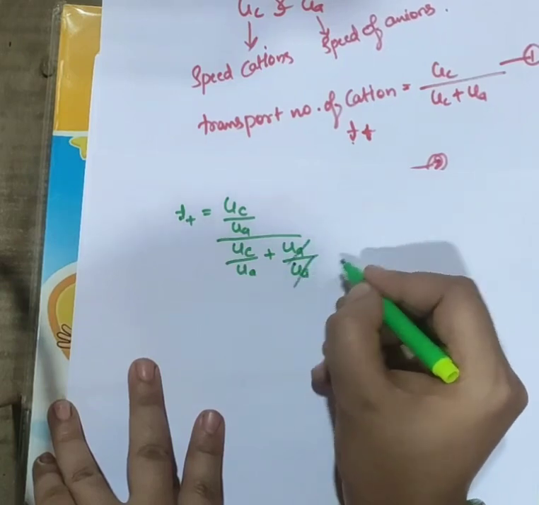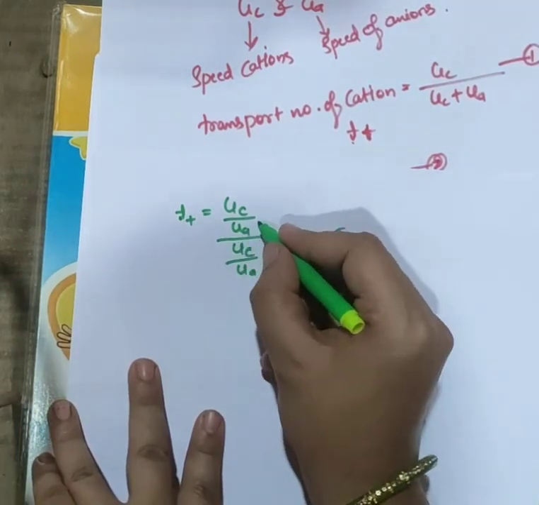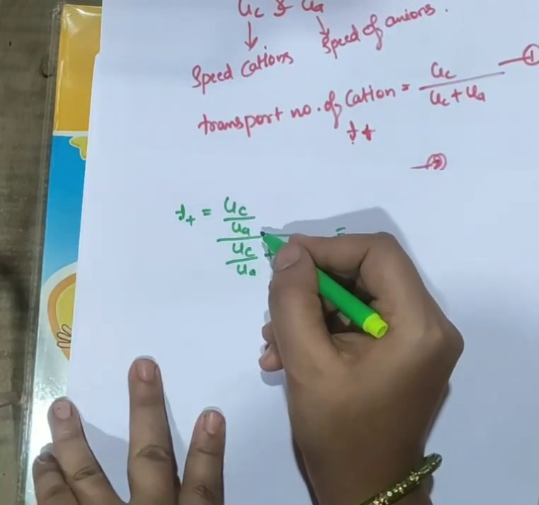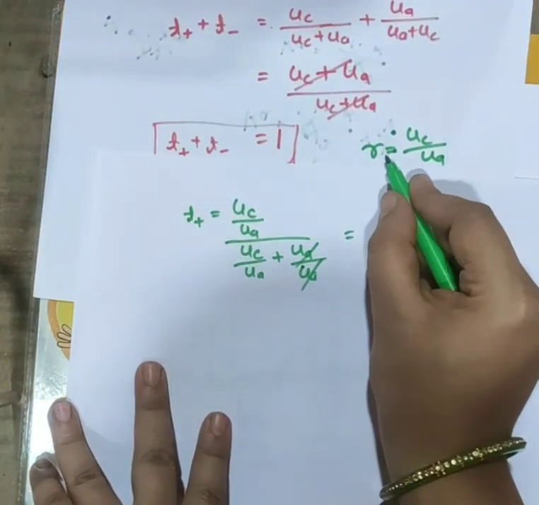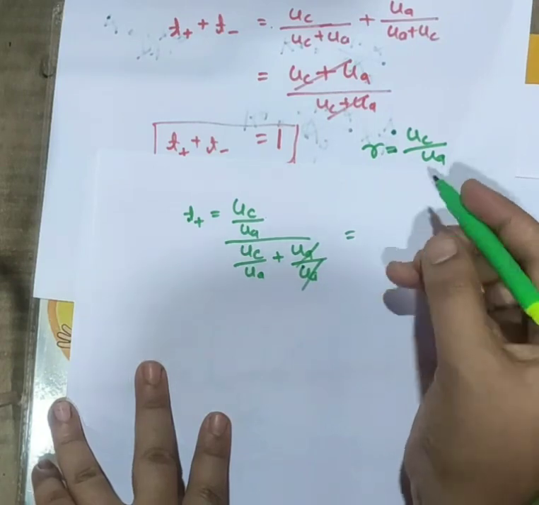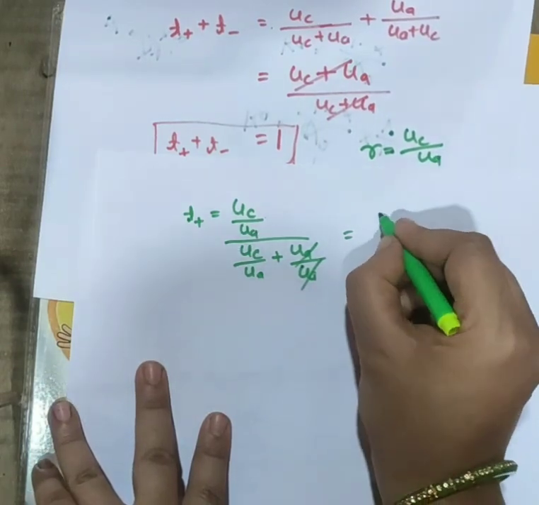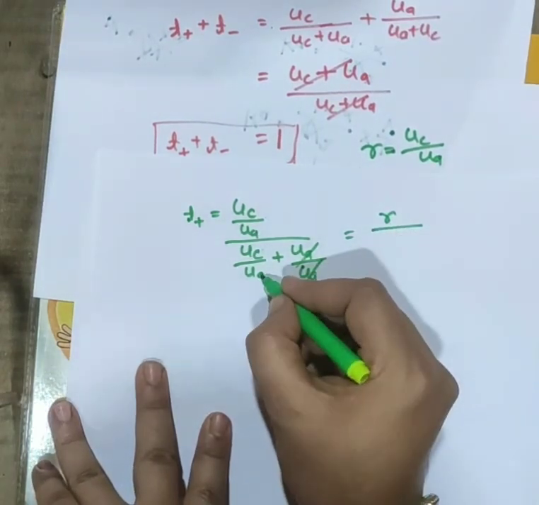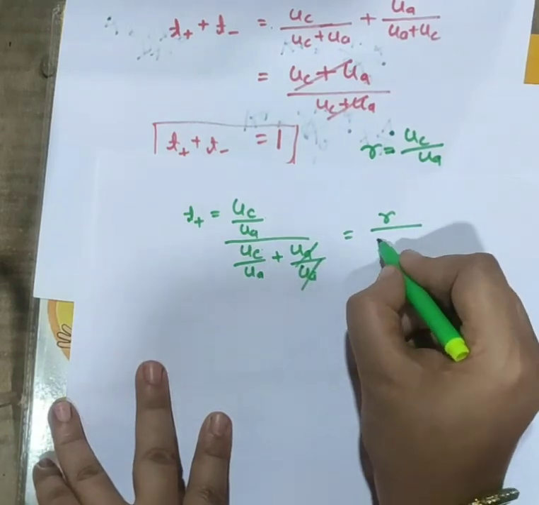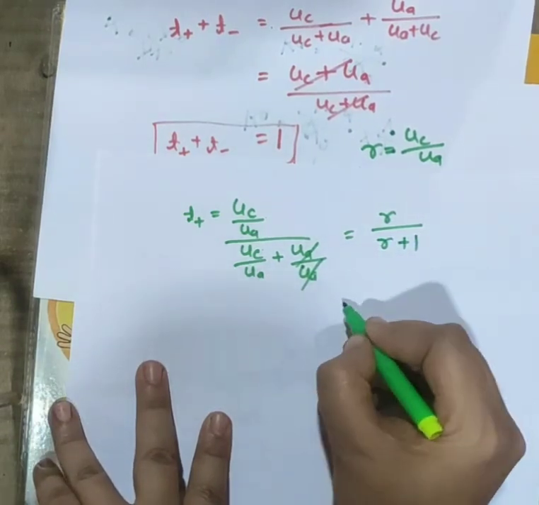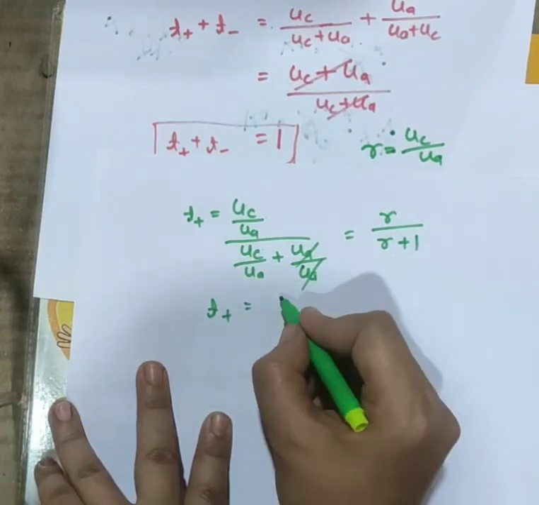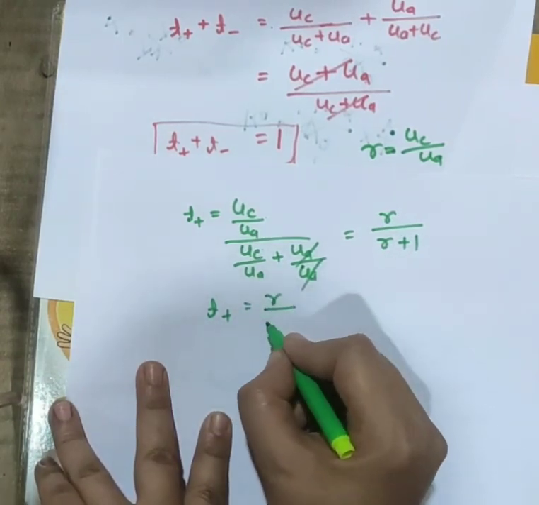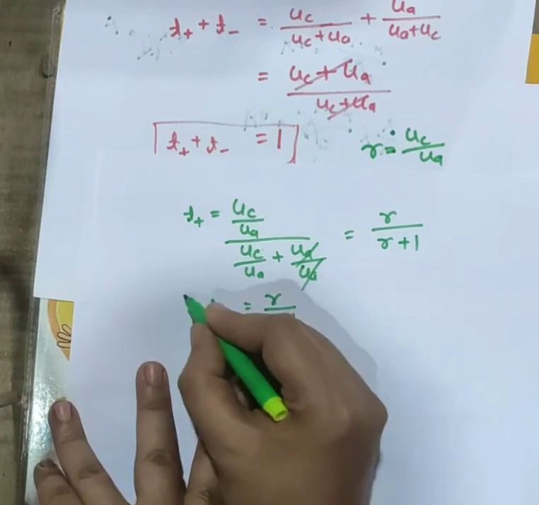So UA will get cancelled, and UC divided by UA is a ratio that is denoted by R. So the denominator is also UC by UA plus 1, which gives R plus 1. So the transport number of cation in terms of R will be R divided by R plus 1.